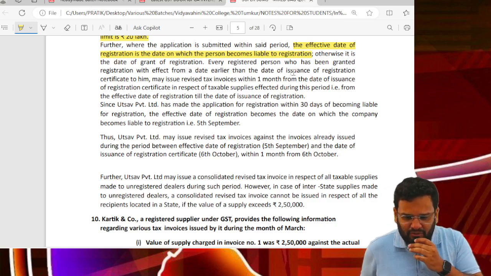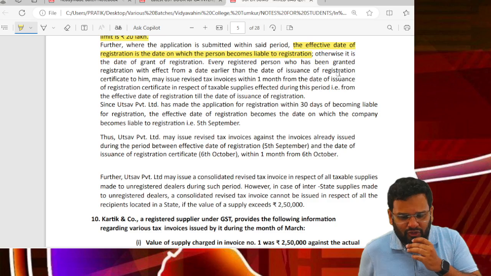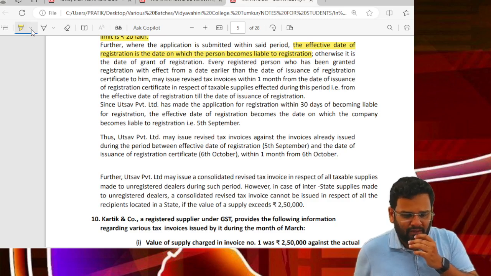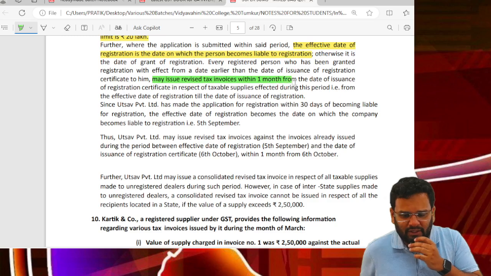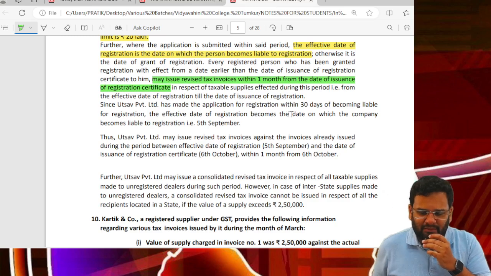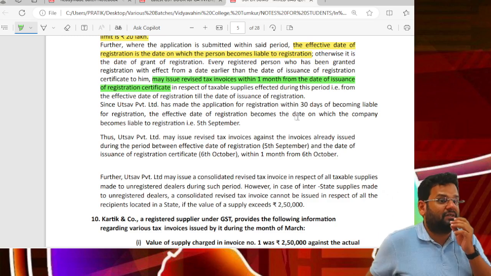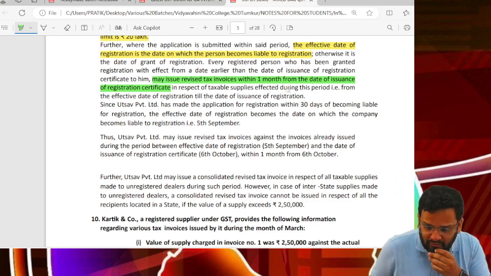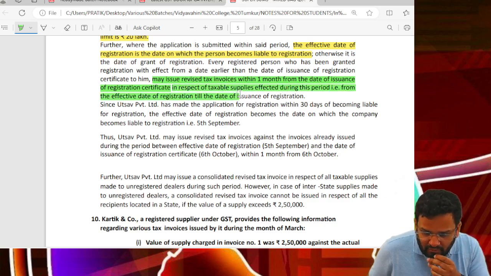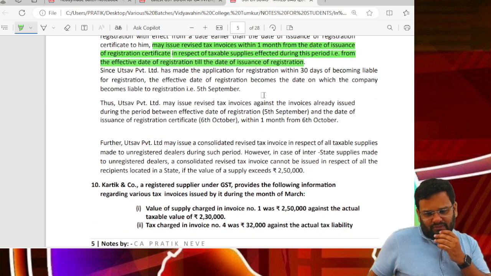Every registered person who has been granted registration with effect from a date earlier than the date of issue of registration certificate to him may issue revised tax invoices within 1 month from date of issuance of registration certificate in respect of taxable supplies effected during this period, that is, effective date of registration till the date of issuance of registration.